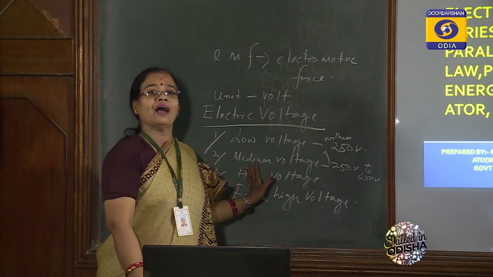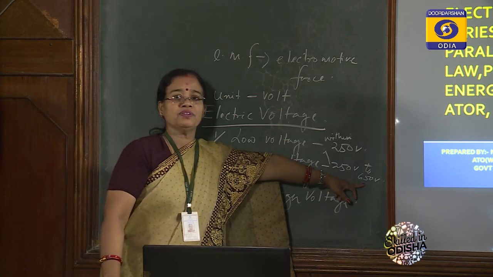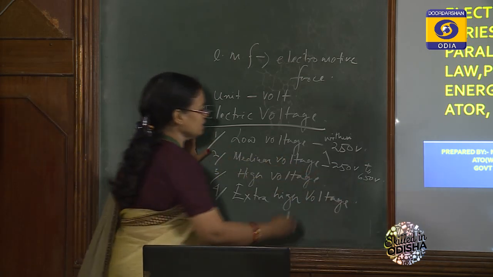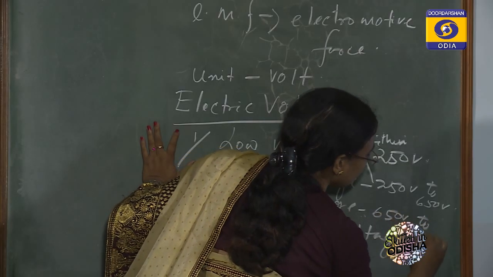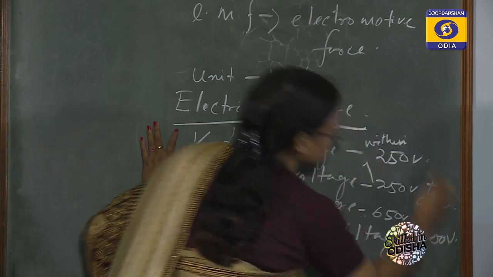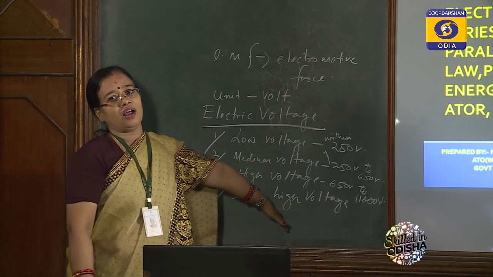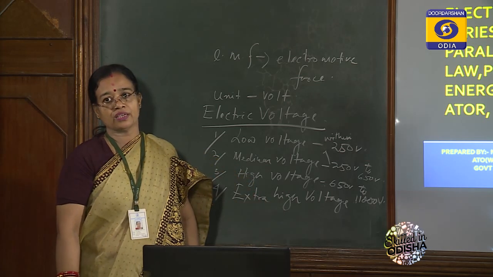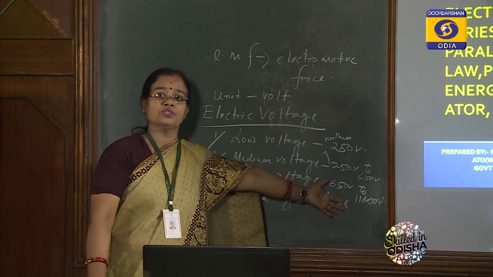And high voltage is 650 to 11,000, so note it, 650 volt to 11,000 volt. Am I right? Then extra high voltage is more than 11,000 volt.